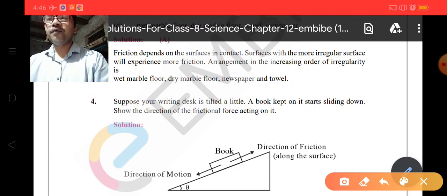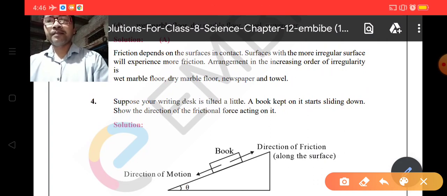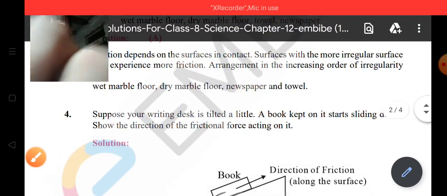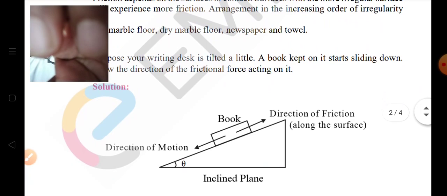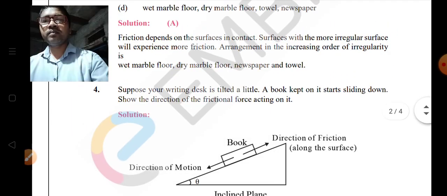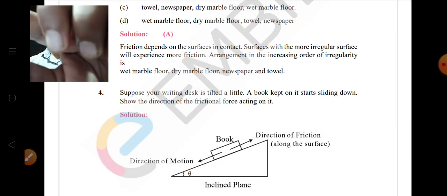So now we are ready to solve question number 4, which is reflected on your screen. You can see the question and solution on your screen.